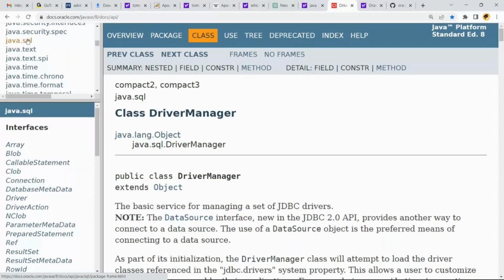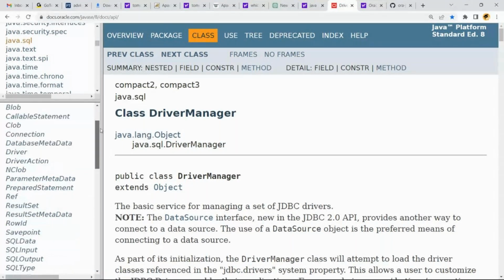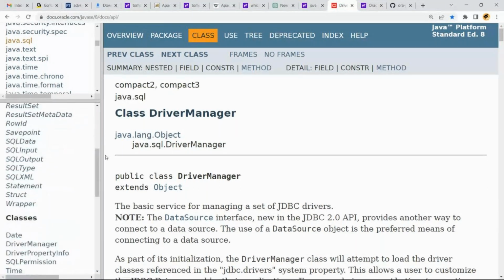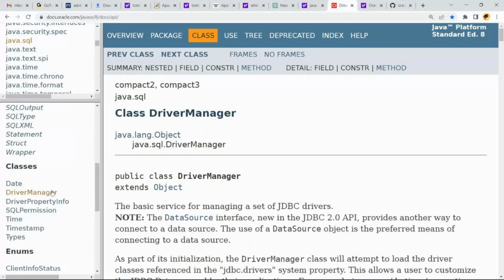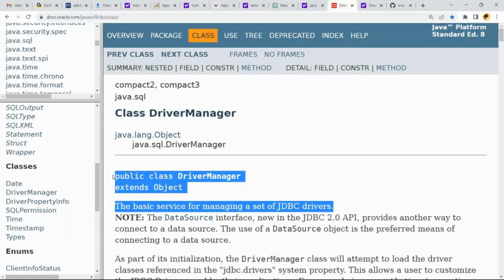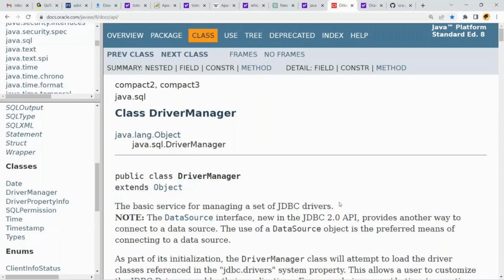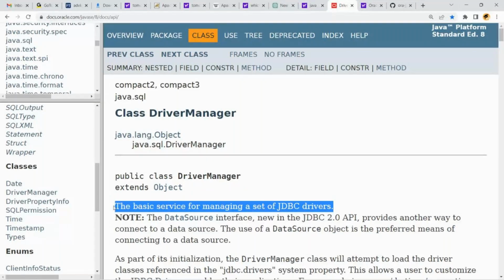Slowly we need to click on the JavaScript package. Slowly come down. There we can see the package name, driver manager. Open this driver manager. See this one, driver manager. This is the basic service. Read this point, driver manager, right? The basic service for managing a set of drivers. This is called driver manager.